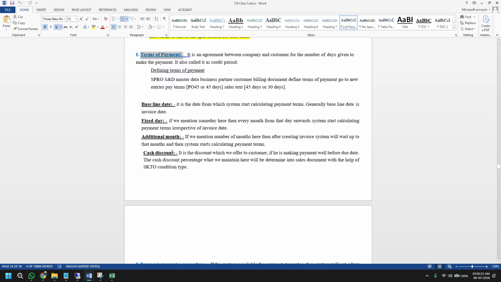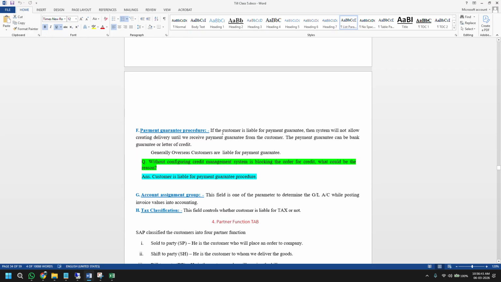you need to think in this way: cash discount, so where should it be? It should be somewhere related to payment and payment related stuff. So it must be maintained in terms of payment. There are few condition types and all, but those you don't need to bother about. If you tell up to here also, this is enough for you people.